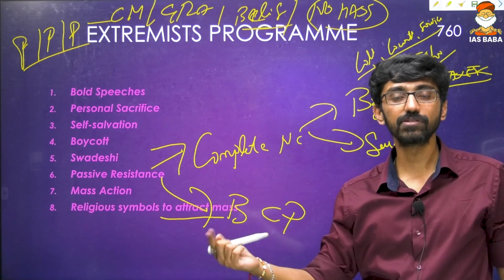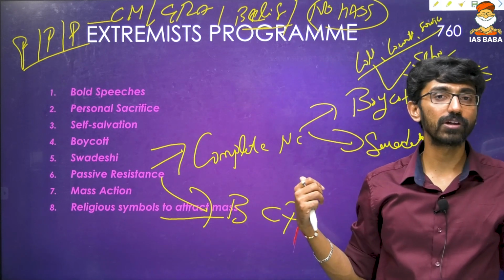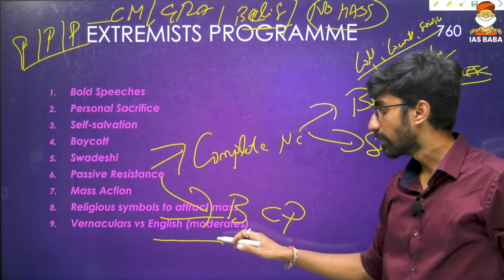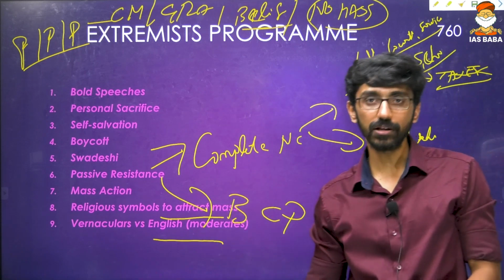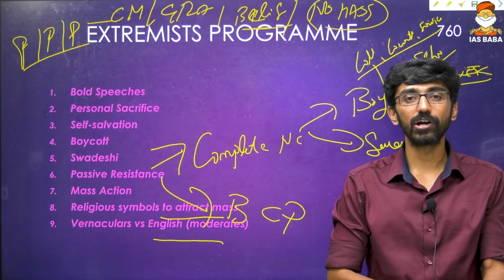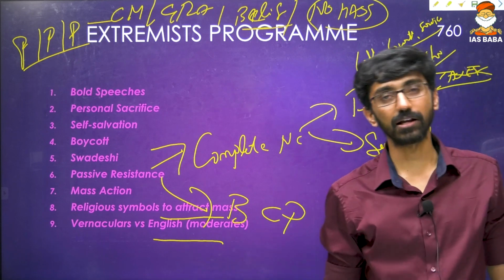Tilak used the Shivaji festival and the Ganesha festival. So these kinds of things were used during this point of time. That is the extremist program. And lastly, using the vernacular instead of English, as used by moderates, because English was not available to the common people. So extremists wanted to rely upon Indian strengths. The Indian strength is the Indian national languages, the vernacular languages, we can say.